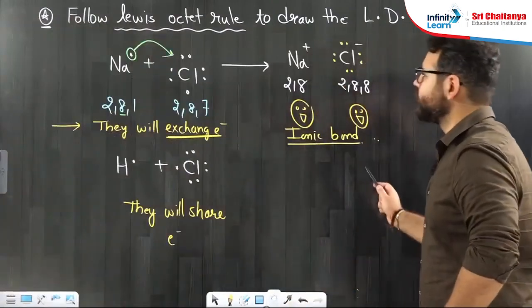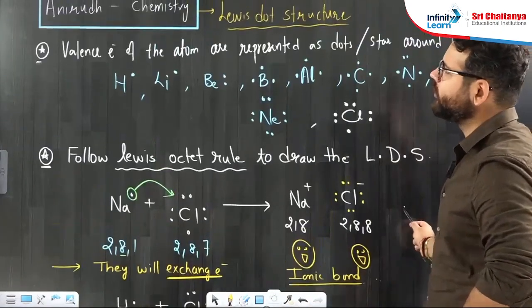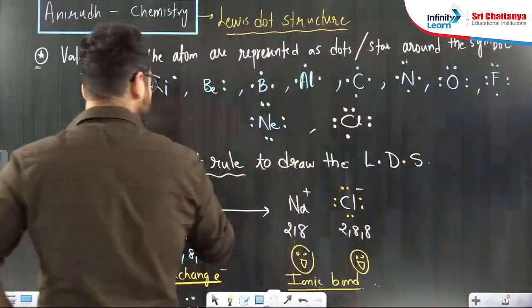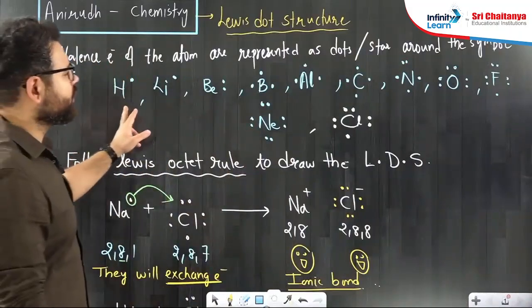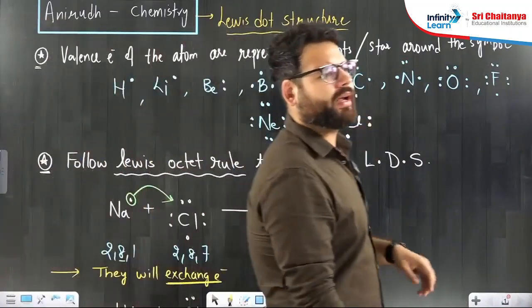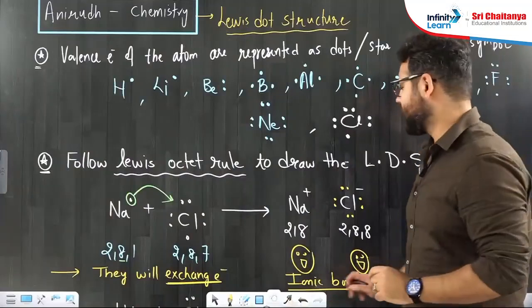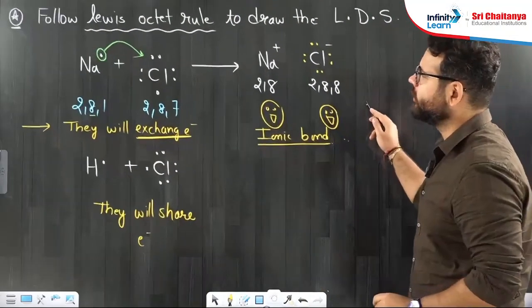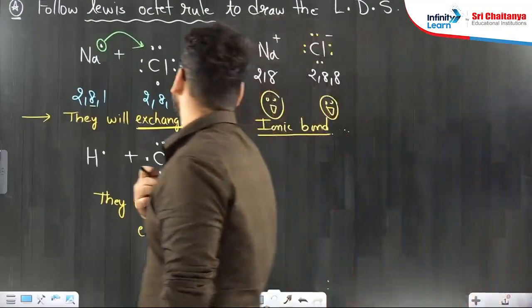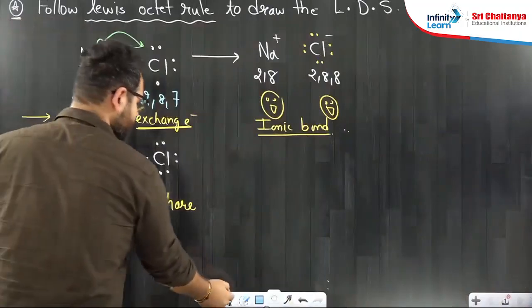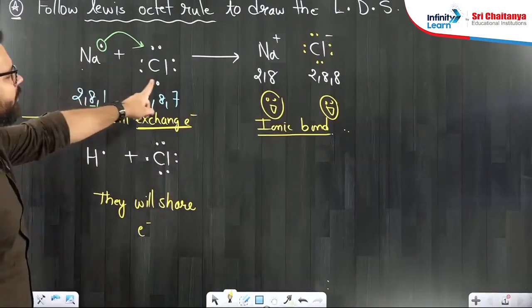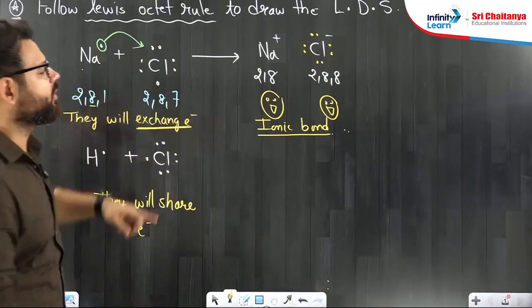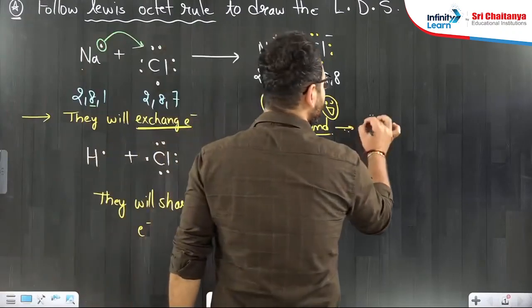A few points that Lewis told us: whenever you are trying to draw a structure of a compound by my theory, which is Lewis theory, show the symbol followed by number of dots equal to the valence electron. All of you know the number of valence electron. Then after that, follow the Lewis octet rule to draw the Lewis dot structure. In case there is a metal and a non-metal, there will be an ionic bond. Ionic bond is formed by complete transfer of electron.